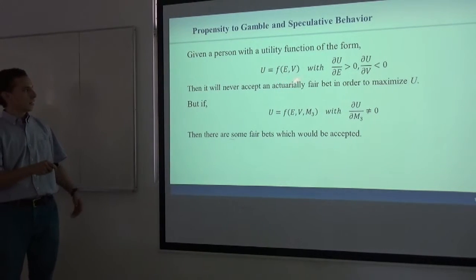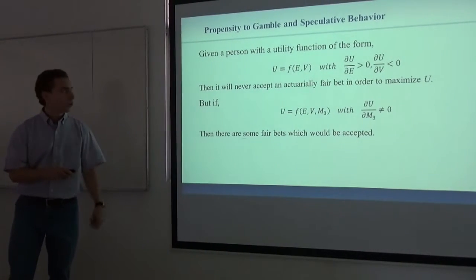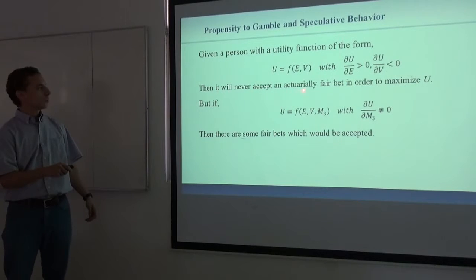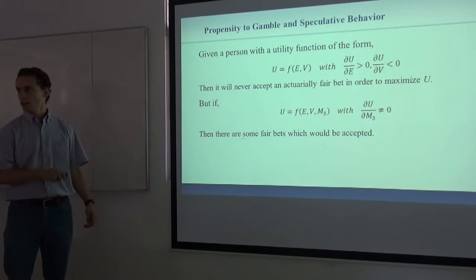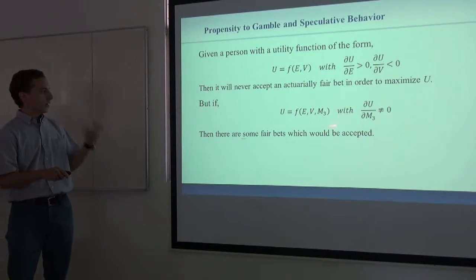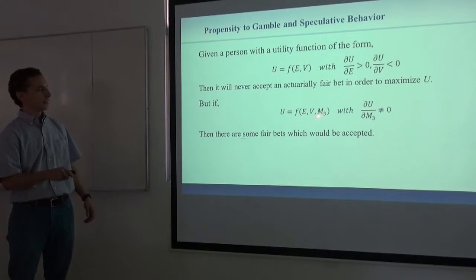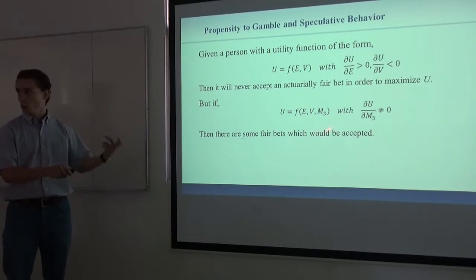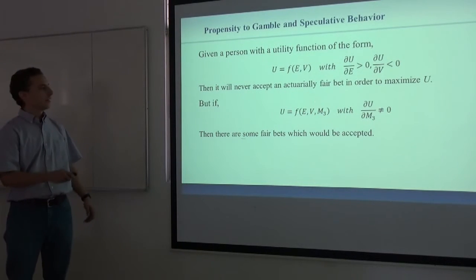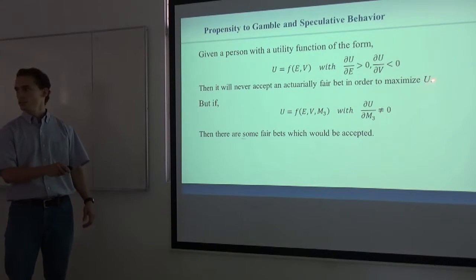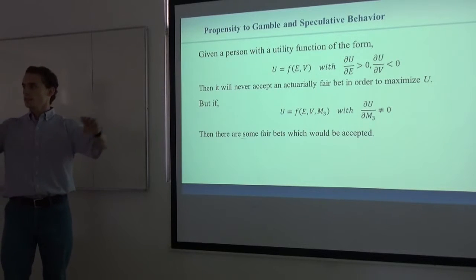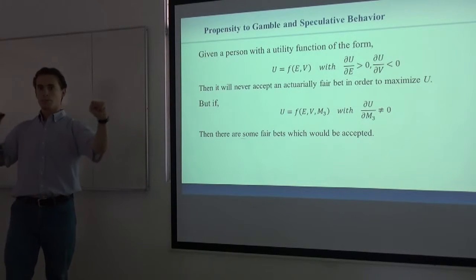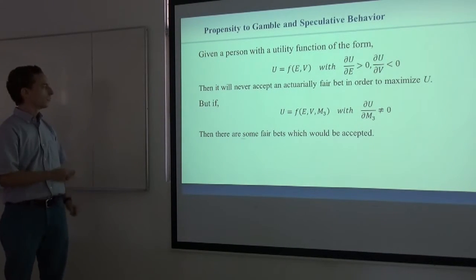But this guy, who follows an investment behavior, won't accept any actually fair bet. Okay? And on the other hand, if we have a guy whose utility function depends on the third statistical moment, which is skewness, he might accept fair bets. So this is a mathematical opposition between investment behavior and speculative behavior.